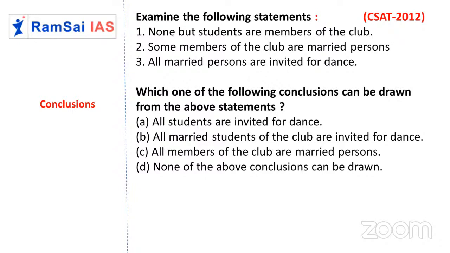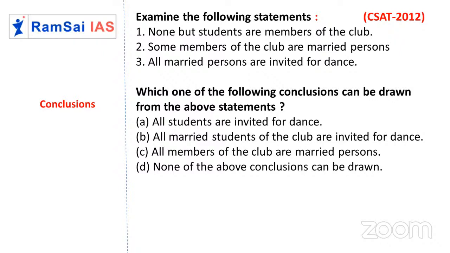Okay, fine. Next, all married persons are invited for dance. Let me repeat. None but students are members of a club, so whoever is in the club is a student only. Some members of the club are married people, so some students are married. All the married persons are invited for dance. Done. So first one, all students are invited for dance. No, because all married people are invited for dance, but not all the students. So first one we can eliminate.